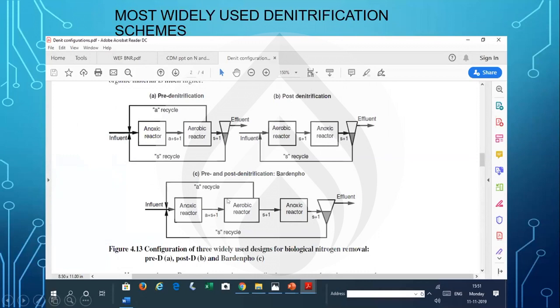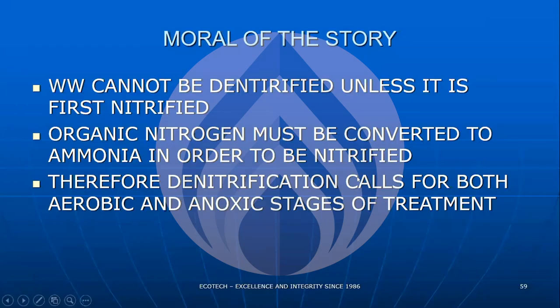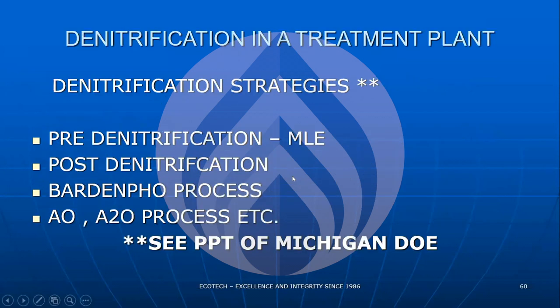There is also something called the Bardenpho process, which is very complicated, and unless you want nitrogen to be less than 1 or 2 ppm, you will not go for such a complicated system. So the moral of the story: wastewater cannot be denitrified unless it is first nitrified. That happens in an aerobic system. Organic nitrogen must be converted to ammonia, which happens very readily by hydrolysis. Denitrification calls for both aerobic and anoxic stages.